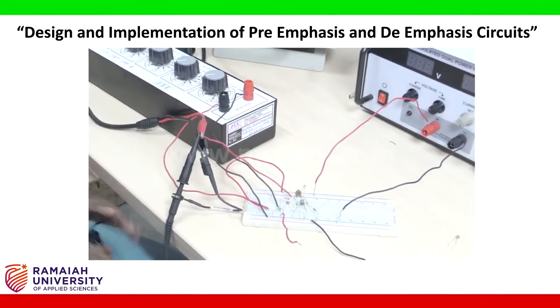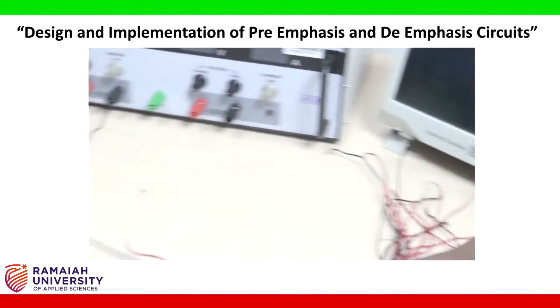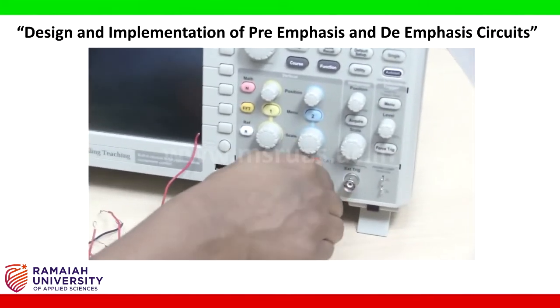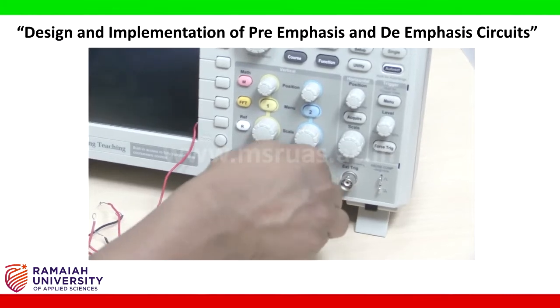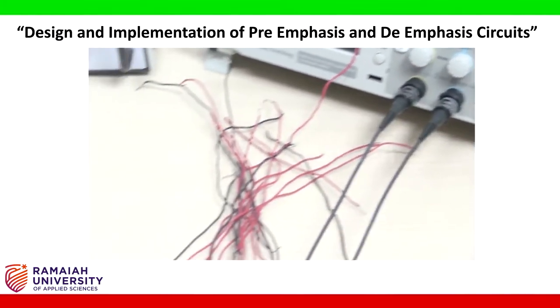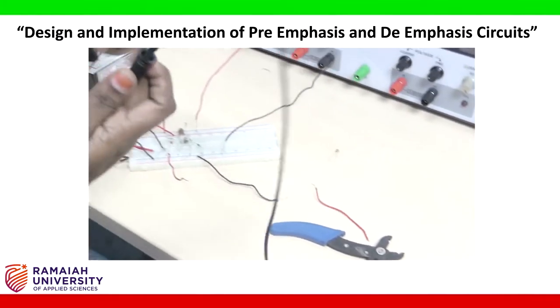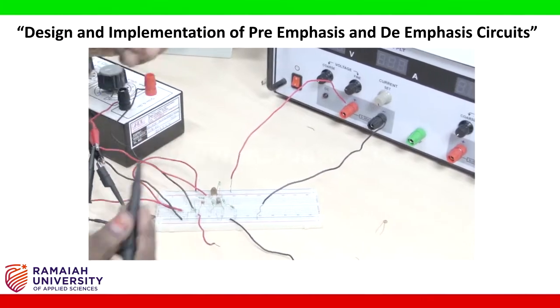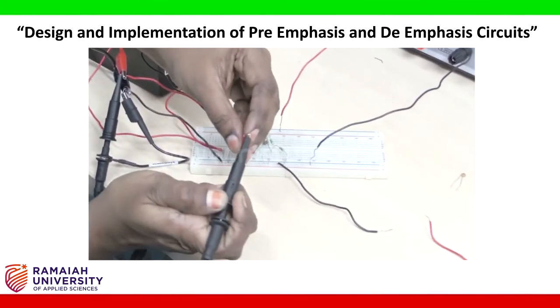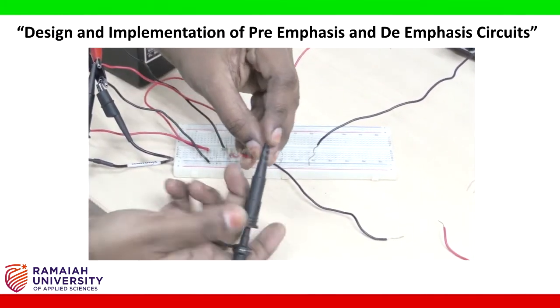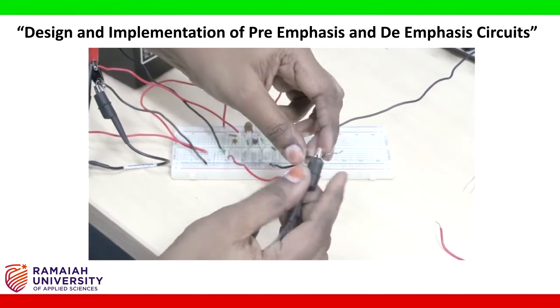So take one more probe for the CRO. Give it from second channel. And connect this side to the output of the circuit. So this is the output of our circuit and the other wire should go to the ground.